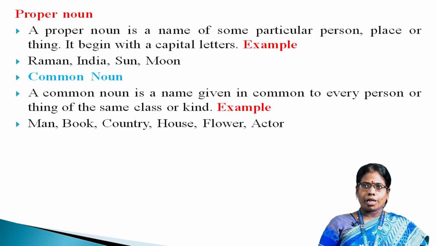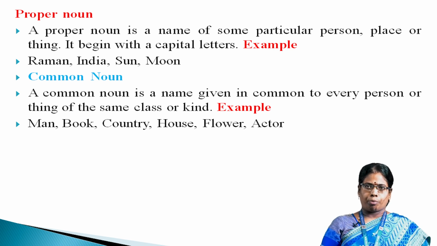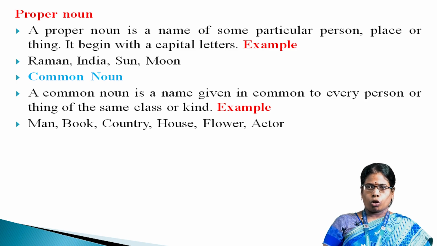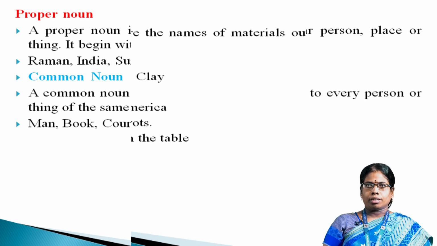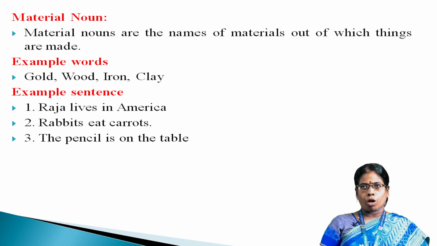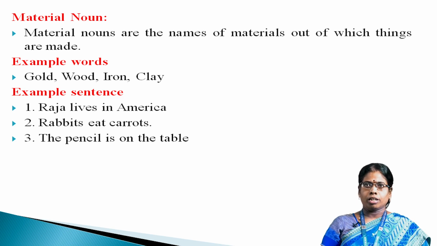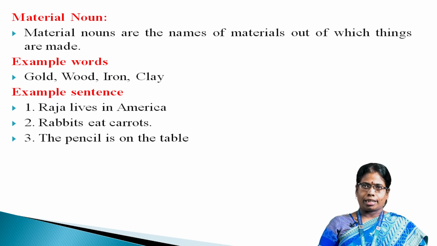Common noun. A common noun is a name given in common to every person or thing of the same class or kind. For example, he is a great man. Man comes under common noun. Book, country, house, floor, actor. Material noun. Material nouns are the names of materials out of which things are made. For example, gold, wood, iron, clay.